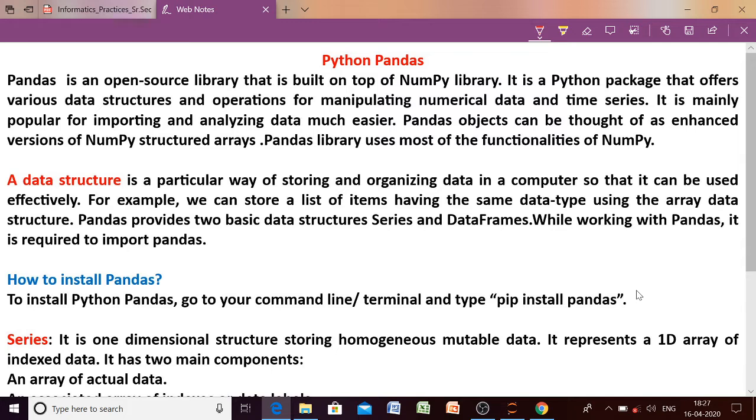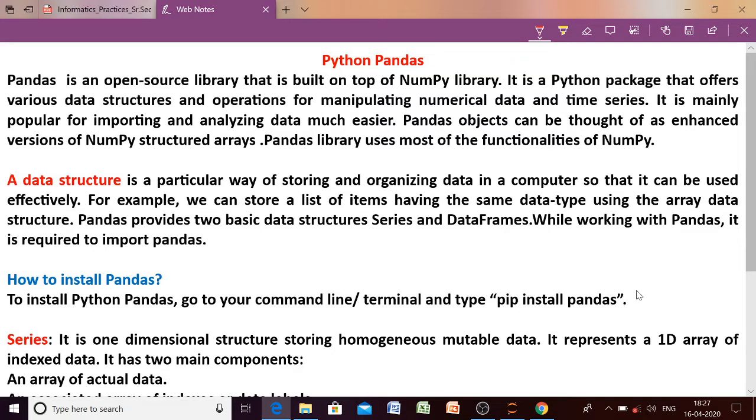So beta, today we are going to start the new unit for the 12th IP syllabus as per CBSE. Okay, and the next topic which I am going to start is a very important topic comprising the maximum weightage, and it is Python Pandas. Okay, the name of the topic is Python Pandas.